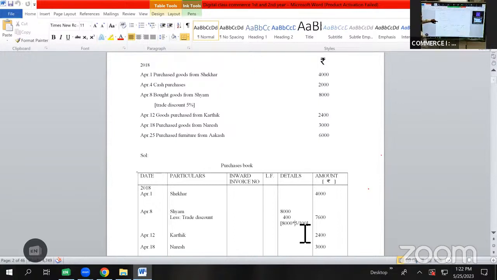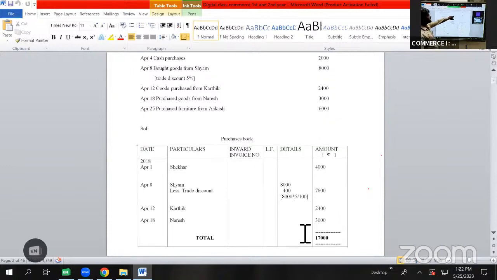Then we have a transaction on April 12, goods purchased from Karthik 2,400. So here the date will be taken as April 12, Karthik 2,400. Then we have a transaction April 18, purchased goods from Naresh 3,000. The date will be taken as April 18, Naresh 3,000.